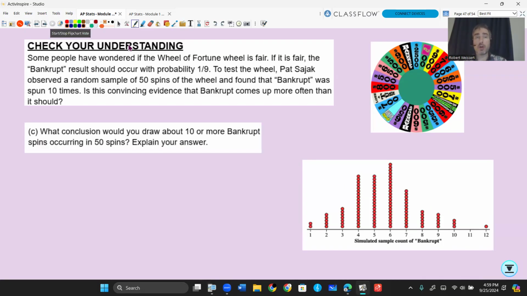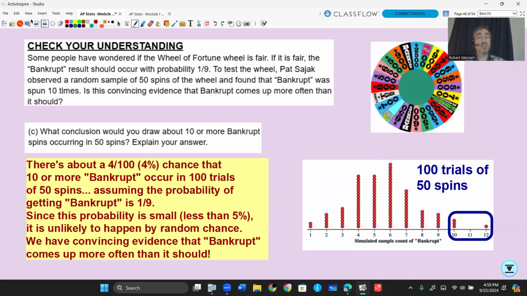What conclusion are we going to draw about 10 or more bankrupt spins occurring in 50 spins? If you look over here, we have 100 dots. How many of those 100 dots had 10 or more bankrupts? Well, it's 4. So that's a 4% chance of that happening by random chance, assuming that the wheel's fair and the 1/9 probability is true.